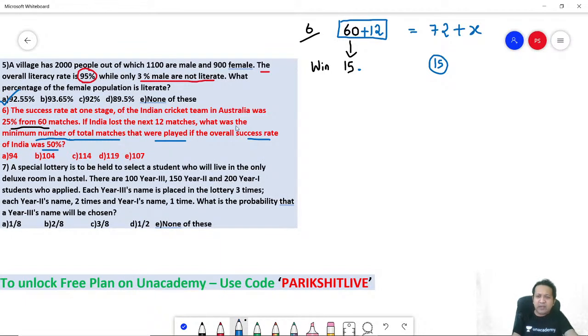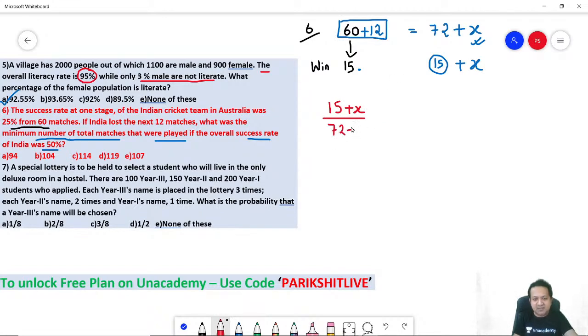So if India is playing X matches and the success rate has to be 50% with minimum matches, it also means India must be winning all these X matches. So what is the total number of matches that India has won now? 15 plus X.